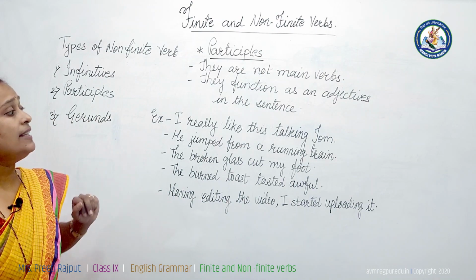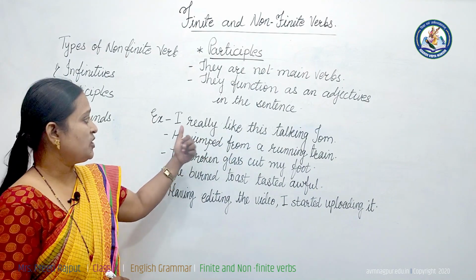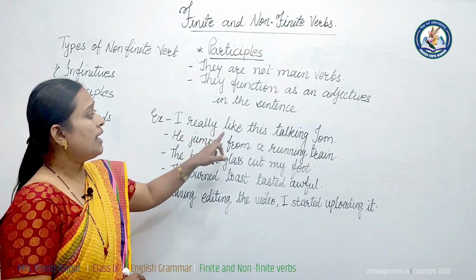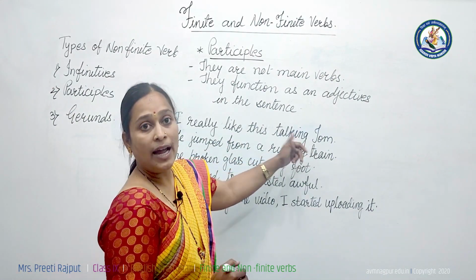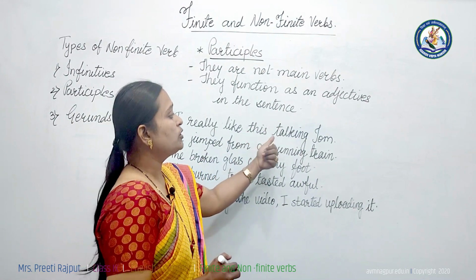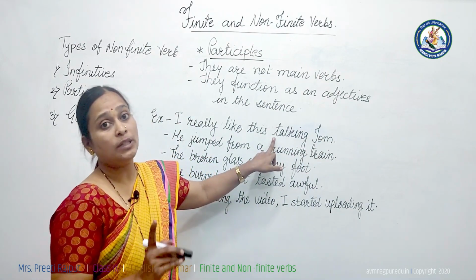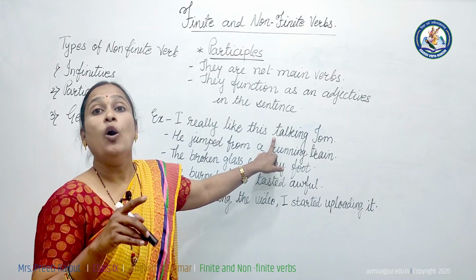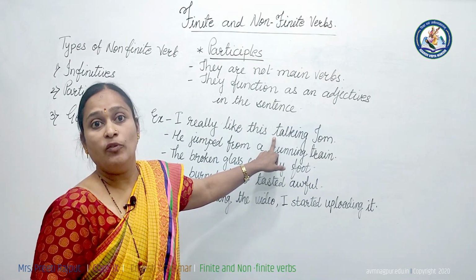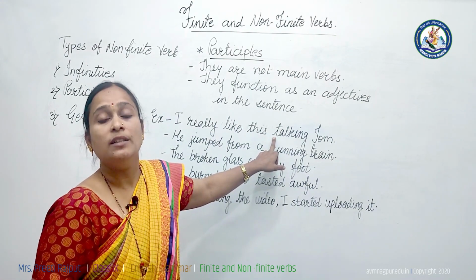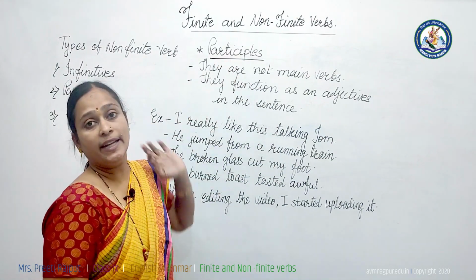For instance, I really like this talking Tom. See, "like" is the main verb. You can try by changing subject, number and tense. "Like" is the main verb, finite verb, and "talking Tom". Tom is a noun and "talking" is an adjective because "talking" is describing the noun Tom. So "talking", it is looking like the V4 form of a verb as we write in continuous tense, V1 plus ing. But this is not a verb. This is an adjective, and this is not a verb. So it is a non-finite verb.